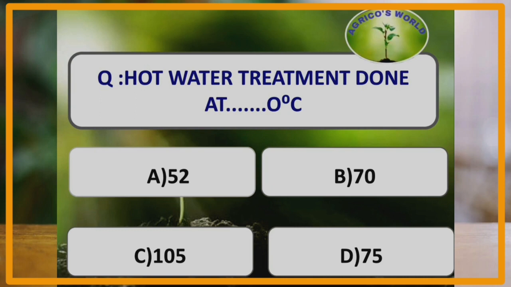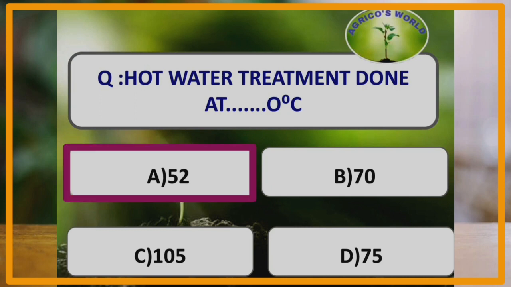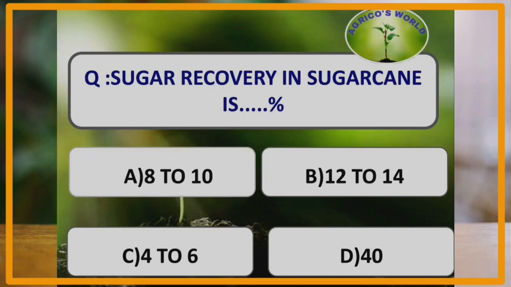Hot water treatment is done at how many degrees centigrade? Hot water treatment is done at 52 degrees centigrade, and it is a set treatment. It is done to reduce the red rot disease. What is the sugar recovery in sugarcane? The sugar recovery in sugarcane is 8 to 10%.